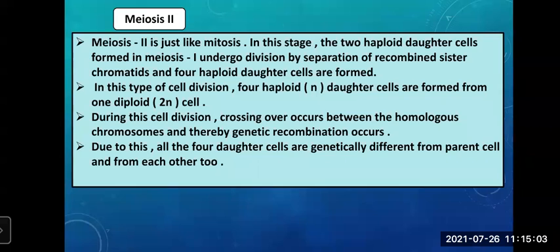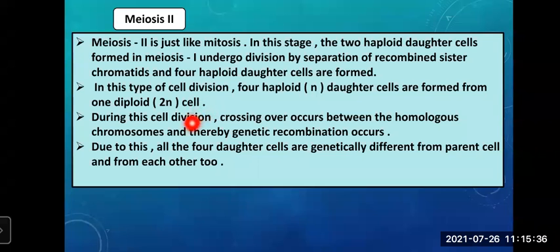Two haploid daughter cells of meiosis 1 will undergo division by separation of recombined sister chromatids, and at the end, 4 haploid daughter cells. So meiosis 2 completes. It will result in 4 haploid daughter cells. In this type of cell division, 4 haploid N daughter cells are formed from one diploid 2N cell.